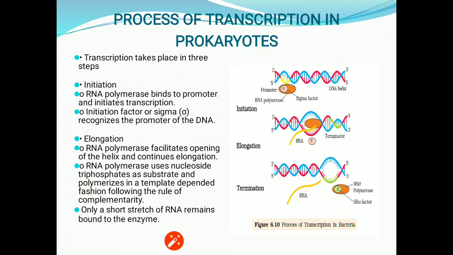You have already read that in replication there is deoxyribonucleoside triphosphate. Here we have the ribonucleoside triphosphates, and at the time of polymerization, only a single phosphate will attach to the nucleoside, converting it into a nucleotide. So we will get ribonucleotide, and ribonucleotide is the basic unit of the RNA strand.